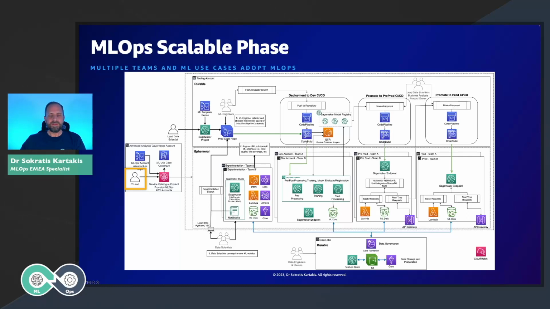Why do we need to create all these different environments? Someone might say that this is a big overhead. The reason for doing that is because we need to, at some point, achieve isolation in terms of teams, data, and owners. For example, let's imagine that we have two different teams.